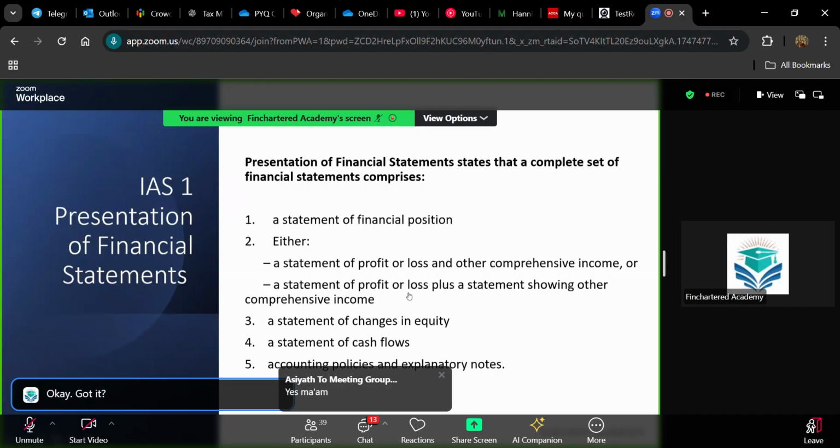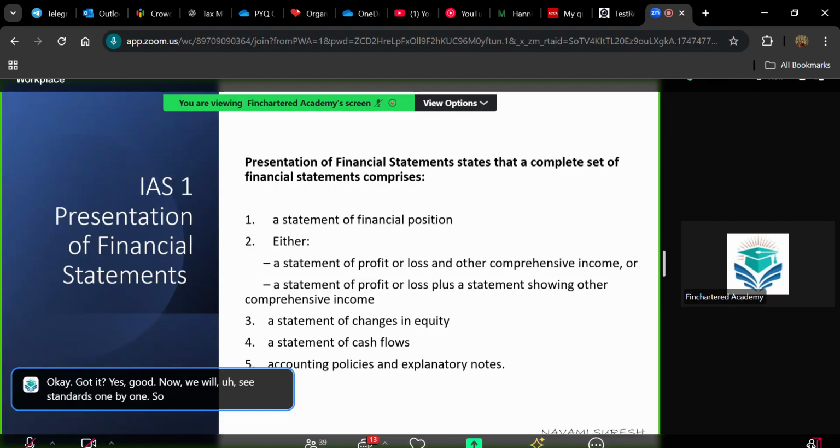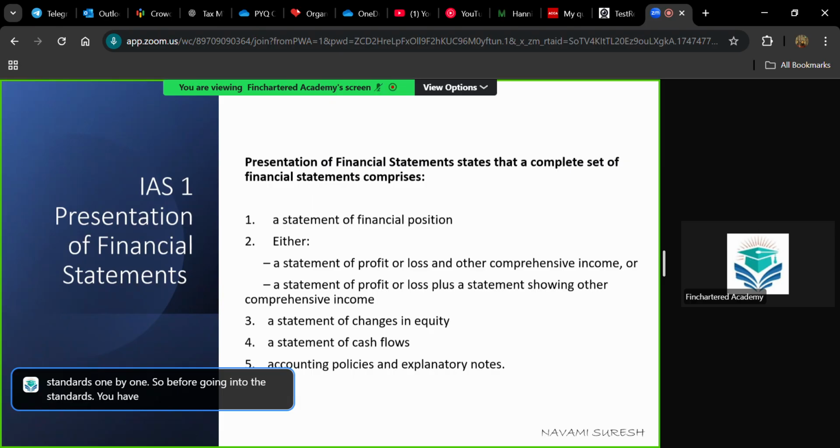Yes, good. Now we will see the standards one by one. Before going into the standards, you have to have the picture of all statements. What are the financial statements? We already discussed that our objective is preparing financial statements. So isn't it important that you know the format of these statements? As per IAS 1, which is laid down by the IASB, International Accounting Standards Board, that is presentation of financial statements,